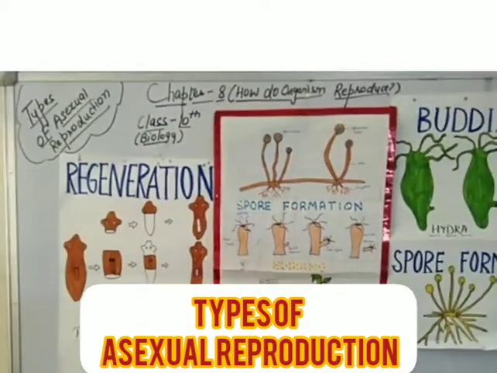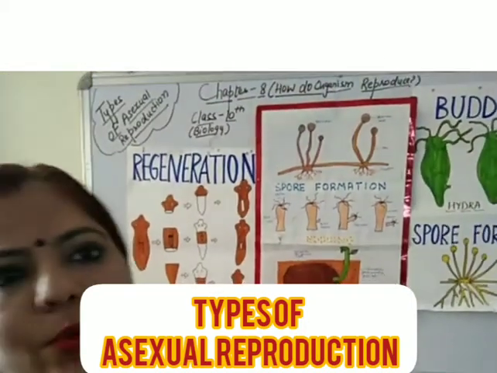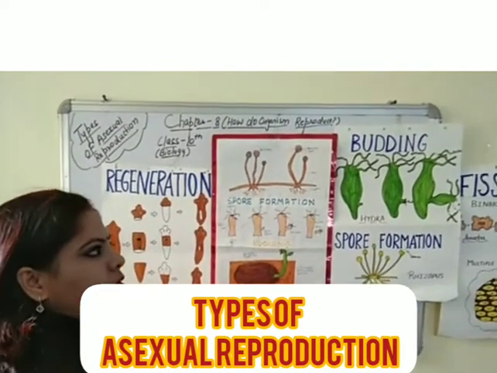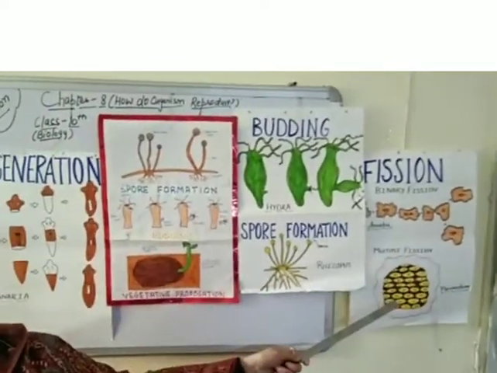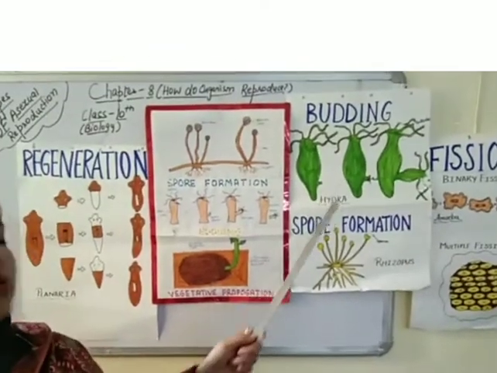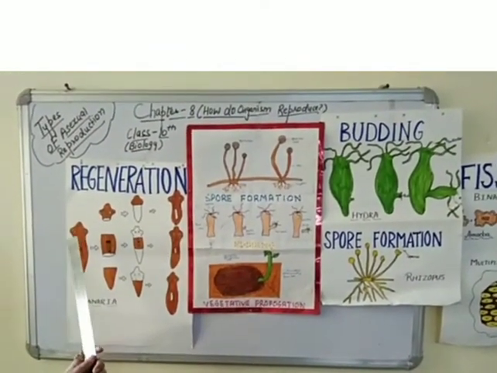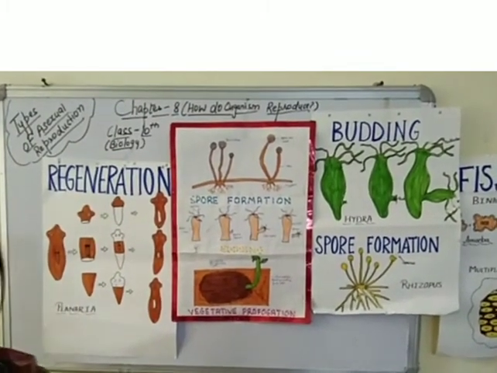So we have discussed in this video different types of asexual reproduction: binary fission, multiple fission, budding, spore formation, vegetative propagation, regeneration and fragmentation.